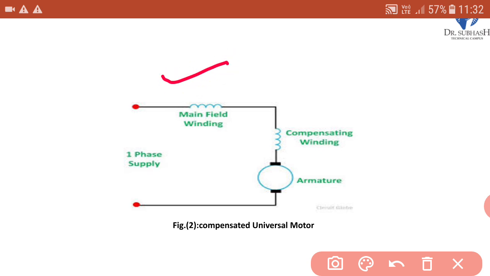Here we can see the main field winding, and in series with this there is a compensating winding, and it is also in series with the armature winding, and the single phase supply is given from here. So all these three windings are connected in series in the case of the compensated universal motor.